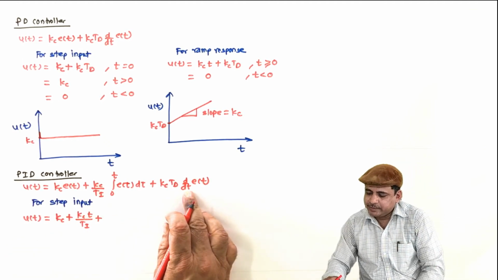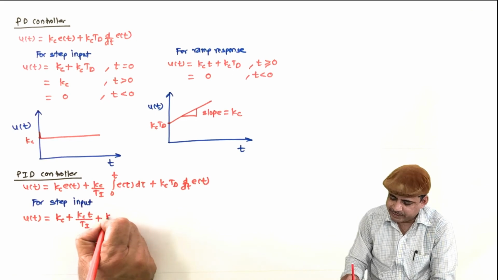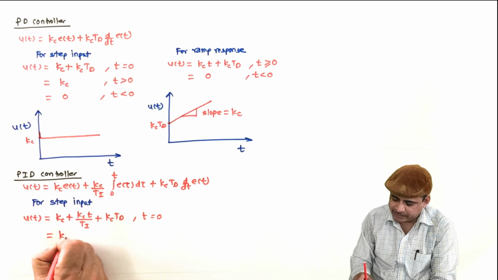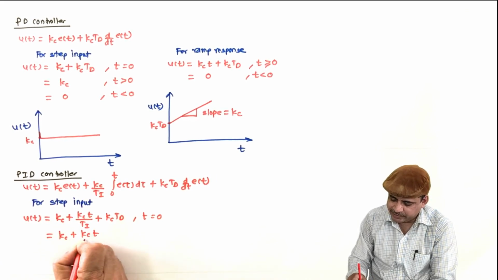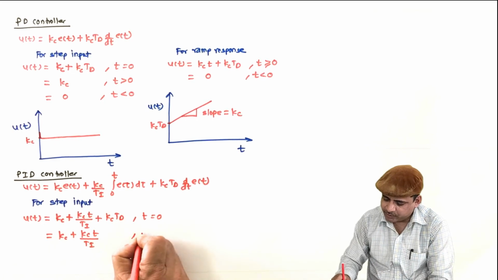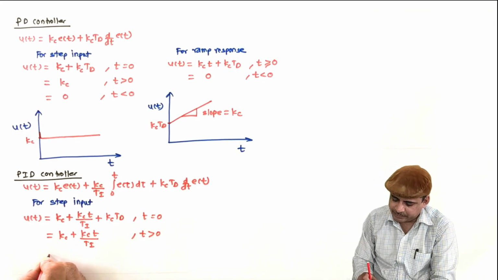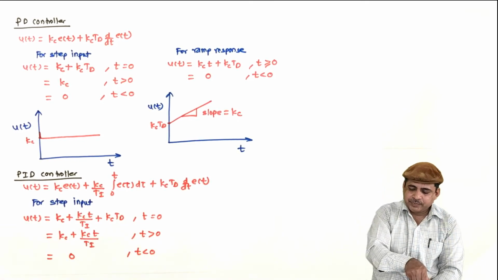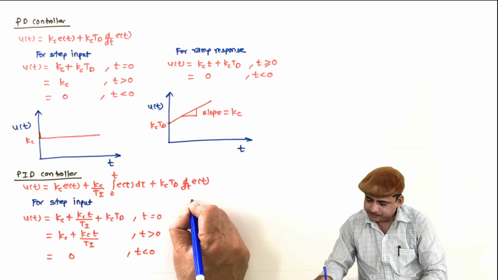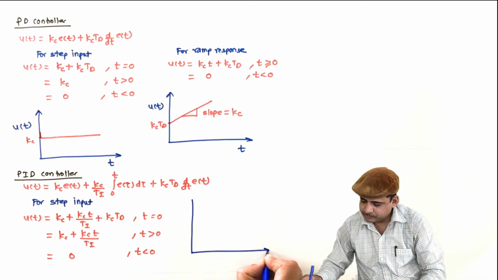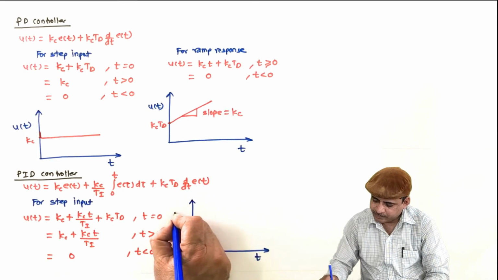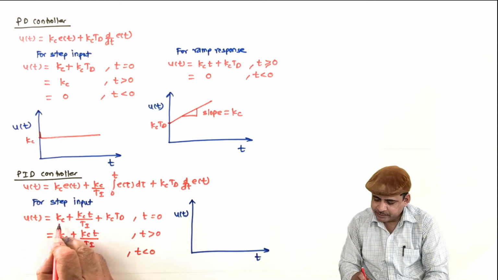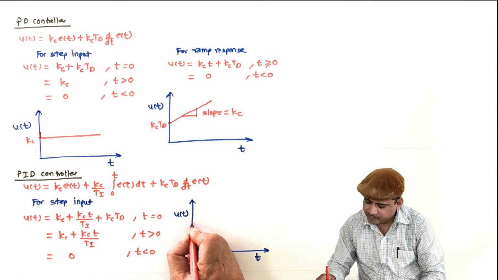plus derivative of step is impulse, so Kc Td will be added only at t equal to 0, and then it will be removed as t is increased from 0, so for t greater than 0, and it will be equal to 0 for t less than 0, and then it can be sketched as, so initially it is Kc plus Kc Td.